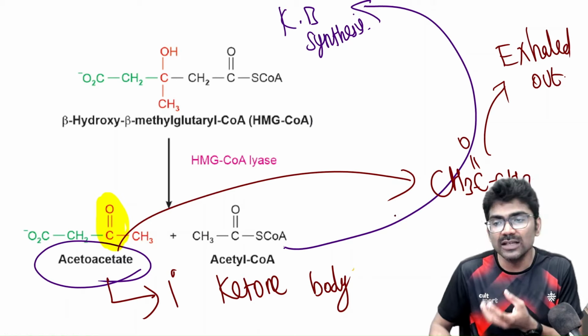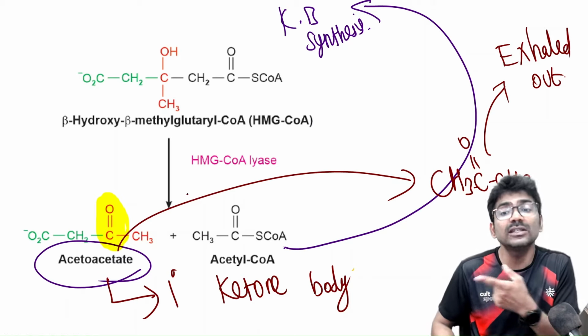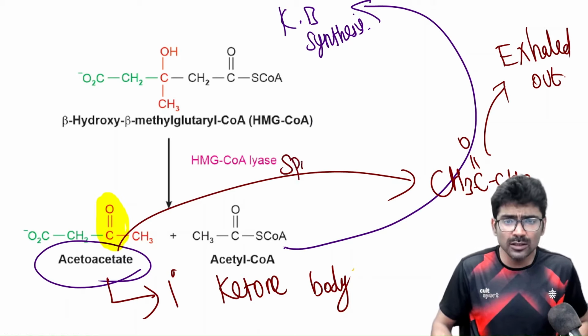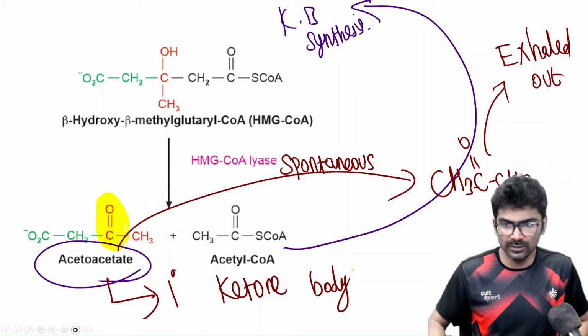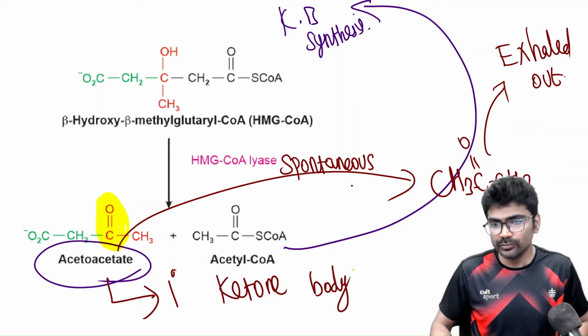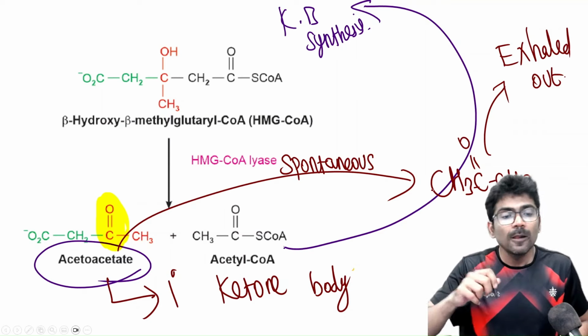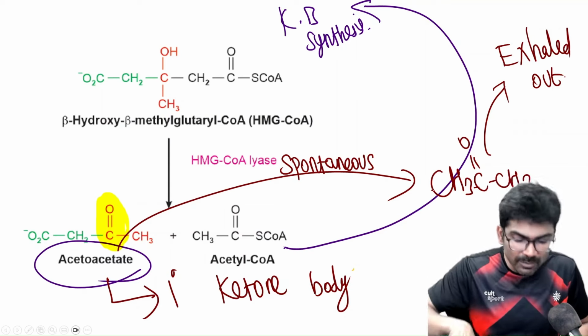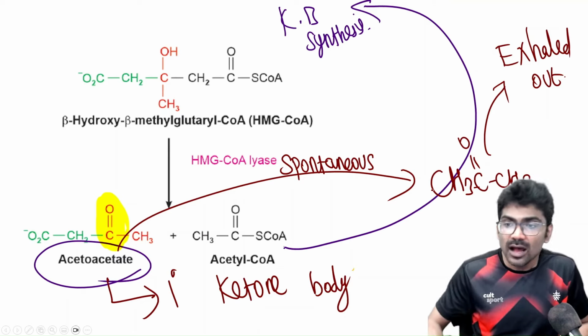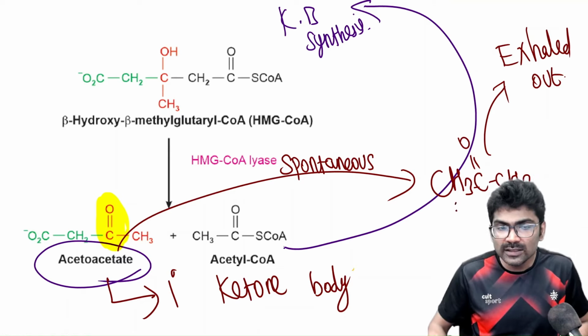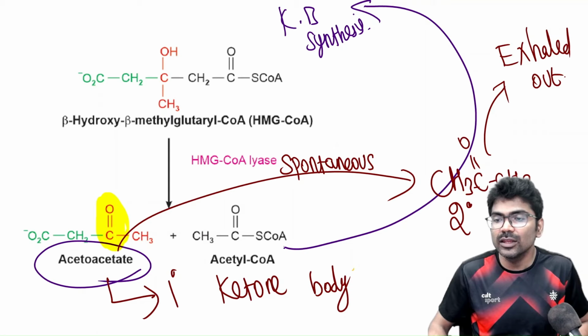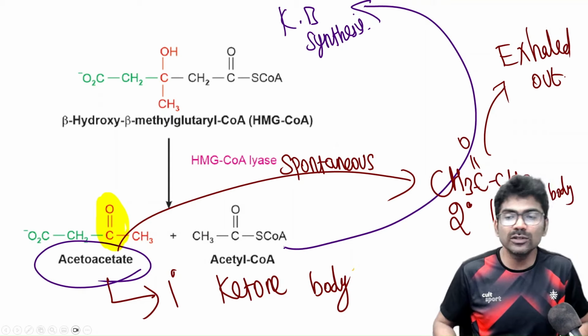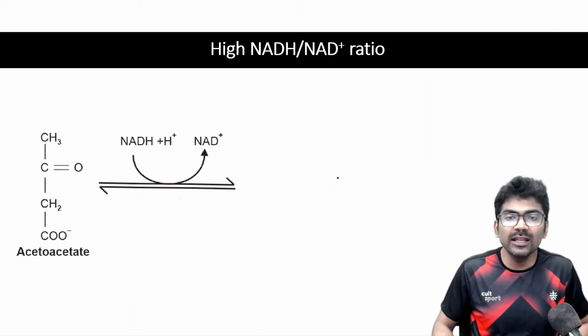It is because of the acetone coming from acetoacetate. This reaction is spontaneous, with no enzyme involved. Because acetone is coming from acetoacetate, acetone is known as the secondary ketone body. Acetoacetate is the primary ketone body, acetone is the secondary ketone body.